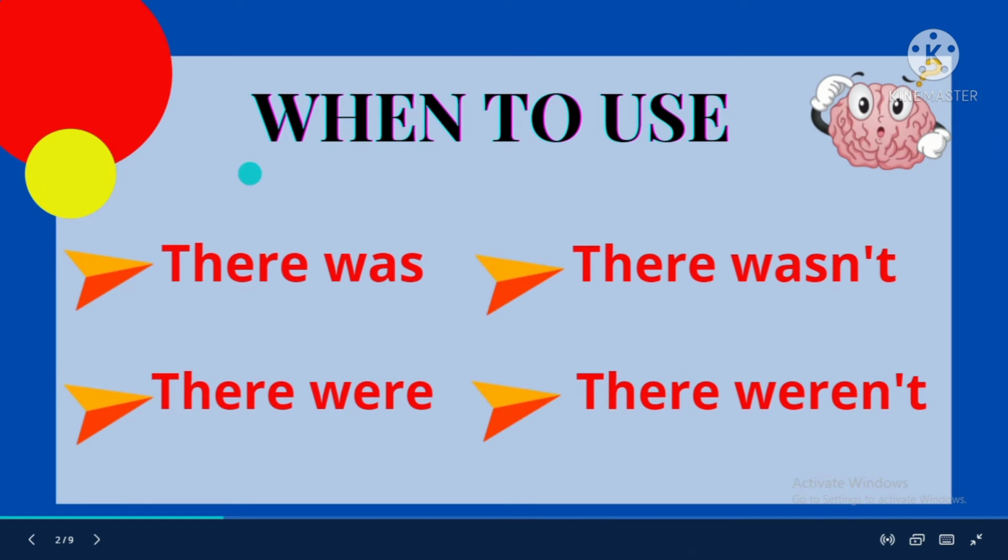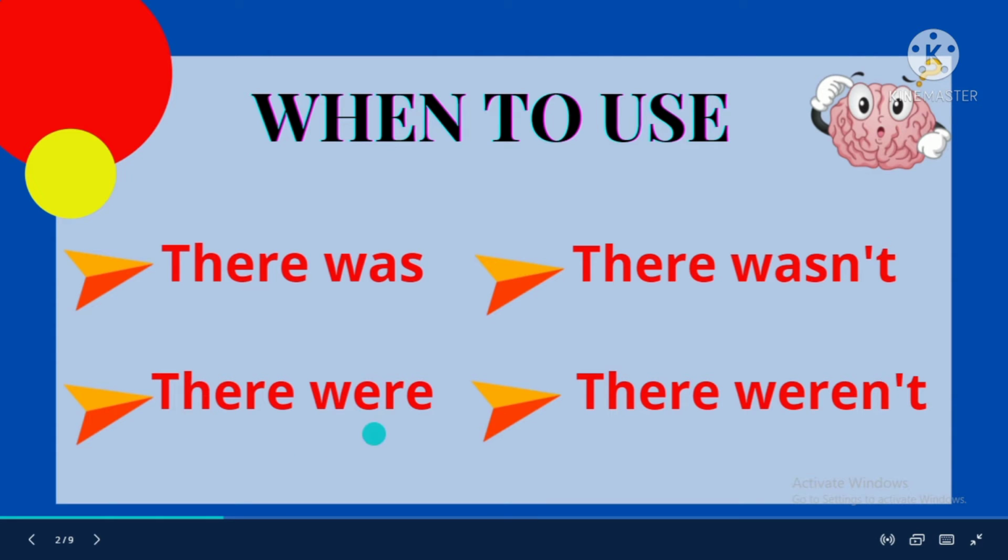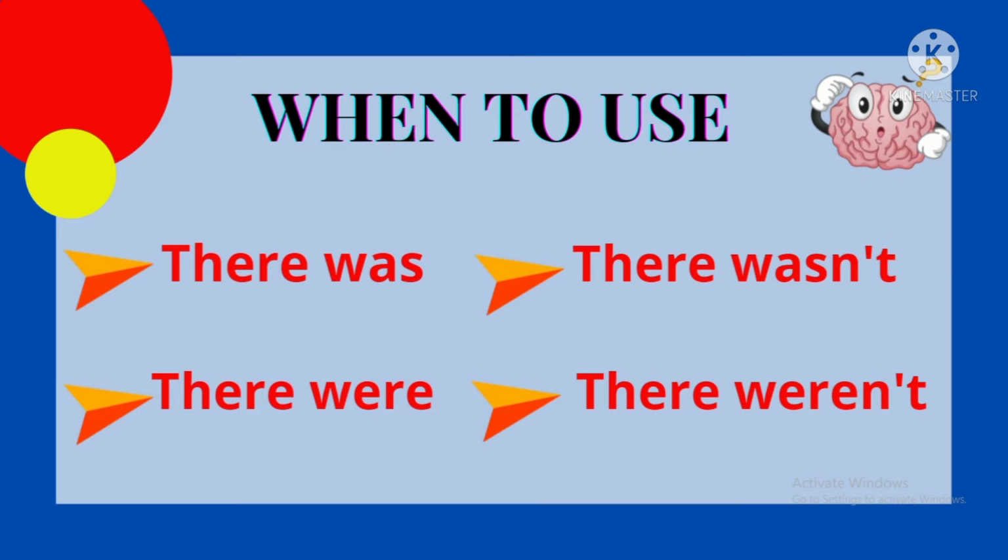Today we are going to look at these 4 things. We are going to learn about when to use there was, there wasn't, there were, and also there weren't. Make sure you watch the video carefully because today's lesson is really important for you to understand the grammar.